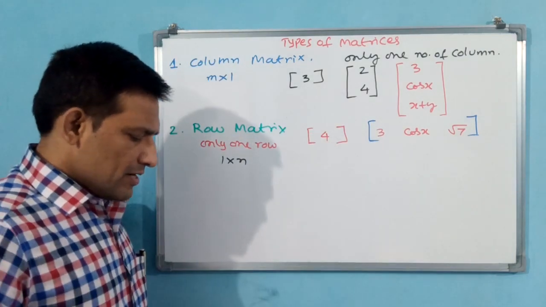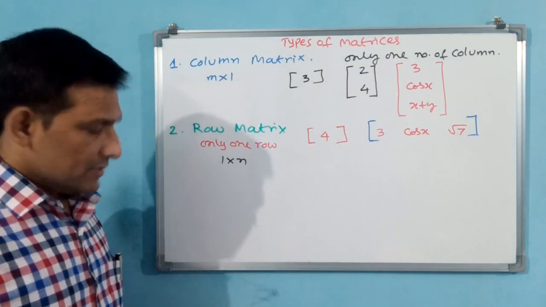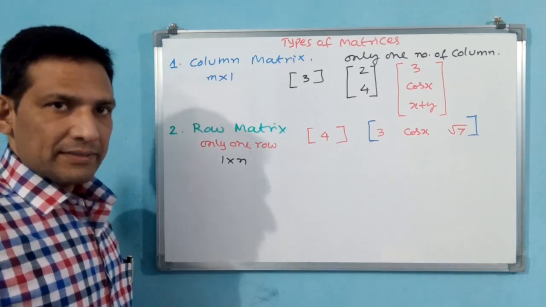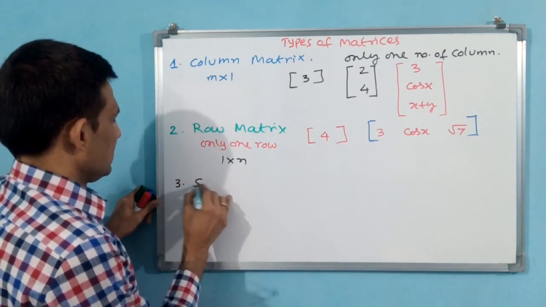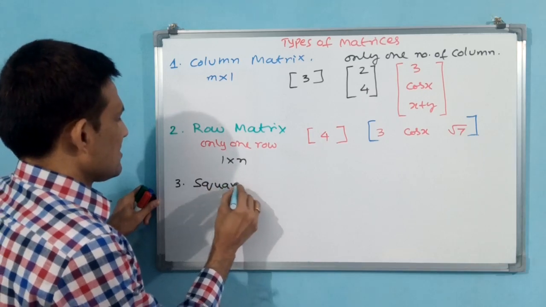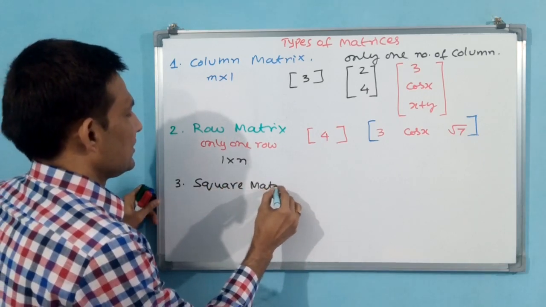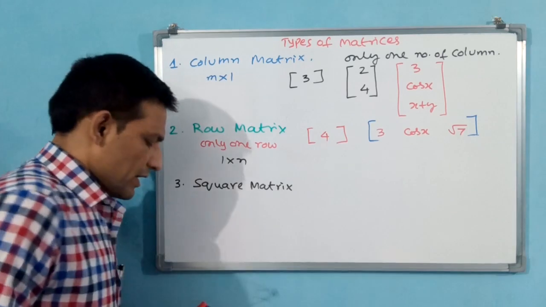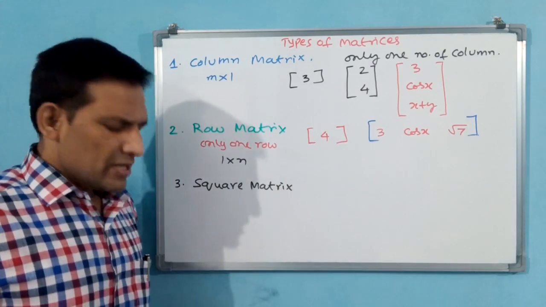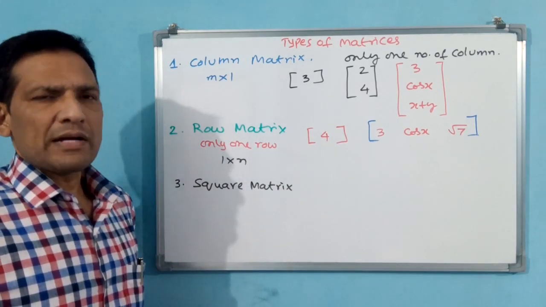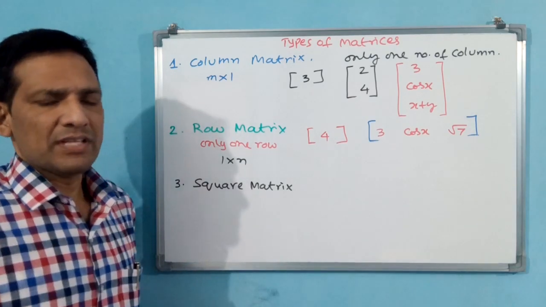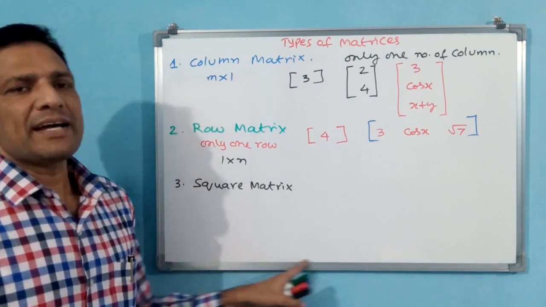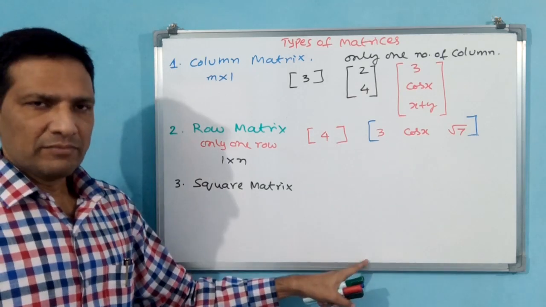Okay. Third one, we can see square matrix. Write down square matrix. Square matrix, naturally you might be understanding. Square is what? Length and breadth will be the same. Here we can take length as row, breadth as column.